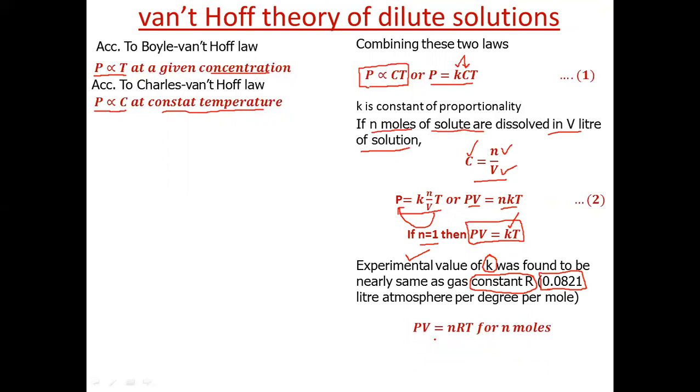We can write PV is equal to nRT for n moles, or PV is equal to RT for 1 mole of a solute dissolved in V liters of solution. So replacing K by R in equation 1, the equation becomes P is equal to CRT.